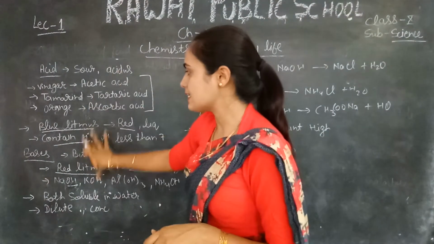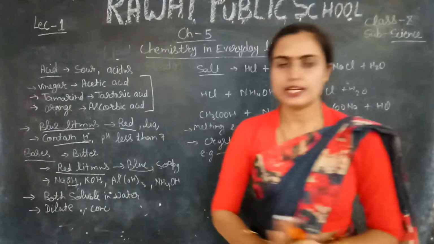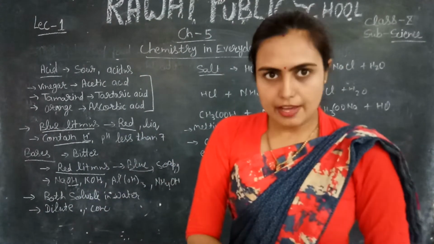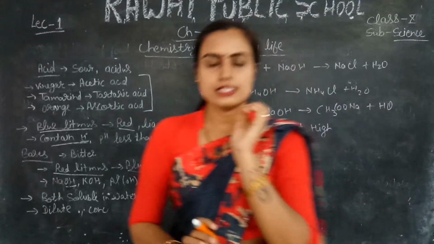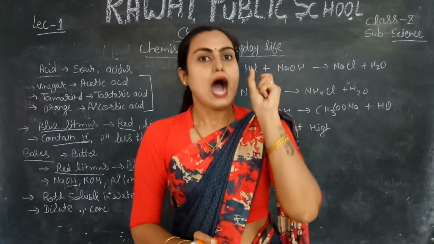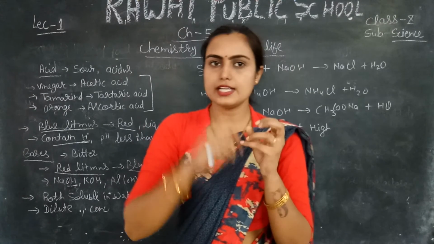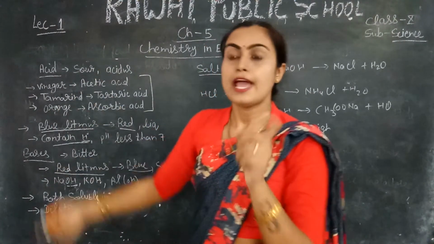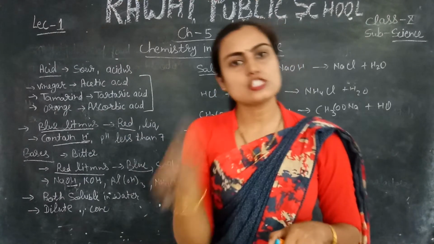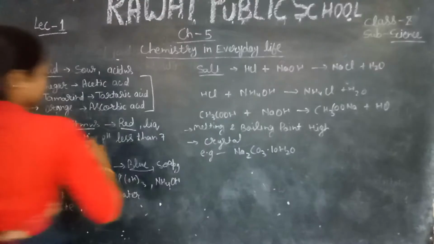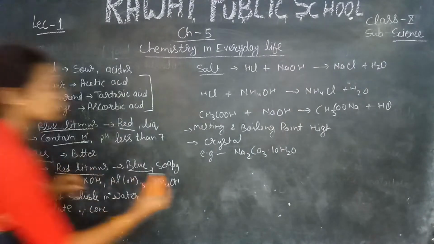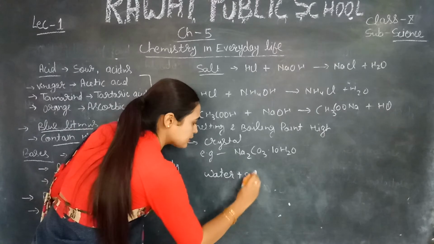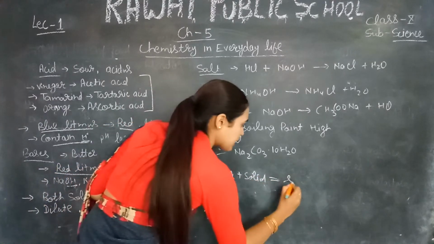Next, both acid and base have the capability to dissolve in water. Both are soluble, which means they easily mix in water. If the concentration of the chemical in water is high, it means water is less and chemical is high. Chemical means either acid or base. If water is less, then a solution is formed. Do you know the meaning of solution? Solution means water plus solid. This makes a solution.